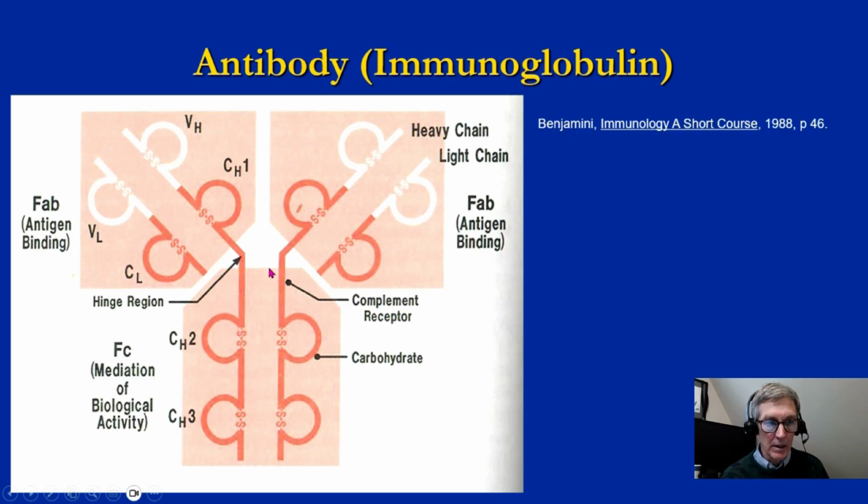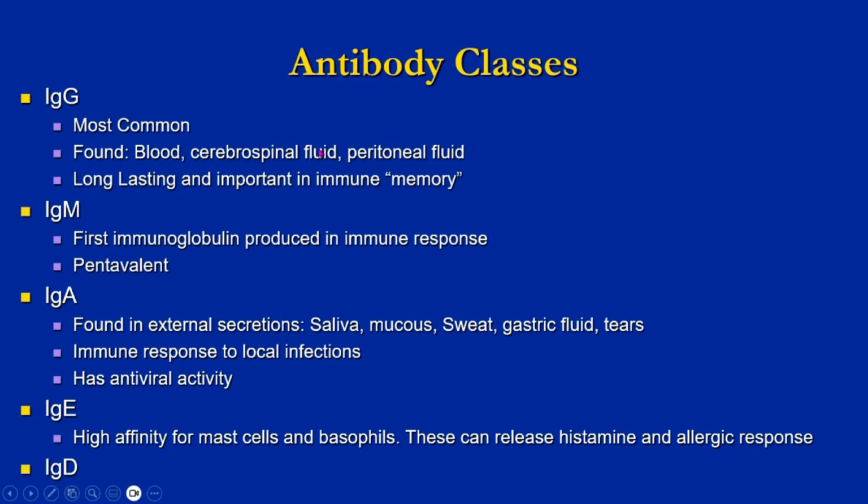Basically, we think of two main parts of the antibody. The constant region, and this region down here is the same for each class of antibody, and this region down here is what affects the immune response, either fixing complement or whatever. This is the variable region of the antibody, and this is the part of the antibody that attaches to foreign protein. Now, there's several different antibody classes.